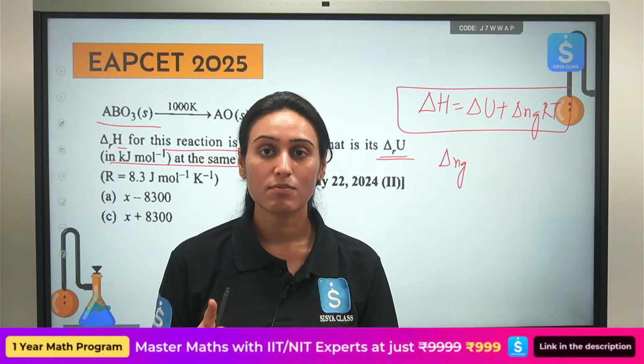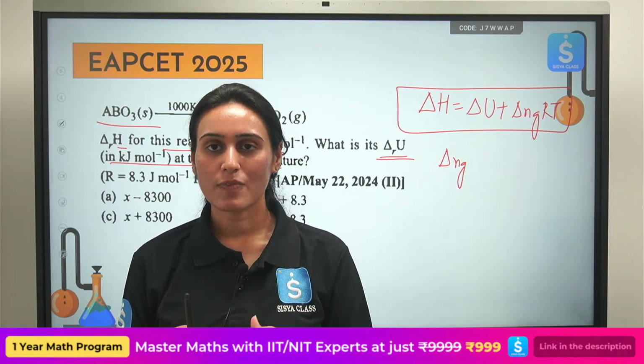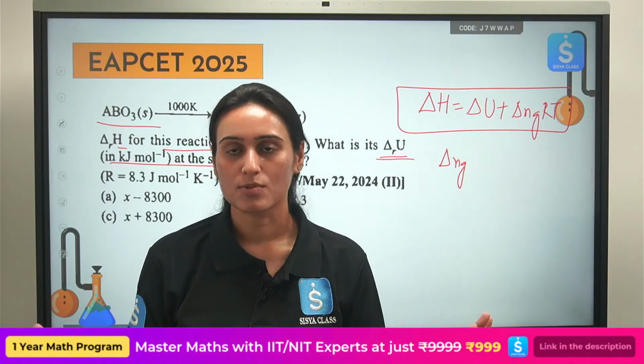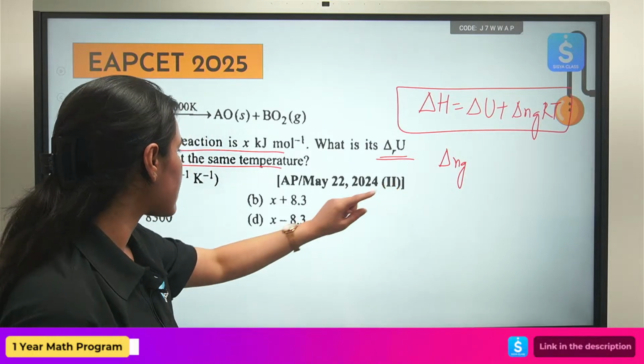What type of moles am I talking about? Gaseous moles. Should we include something which is a pure solid? Should we include something which is a pure liquid? No. Only gaseous moles you have to count. Okay, so what is delta Ng here?